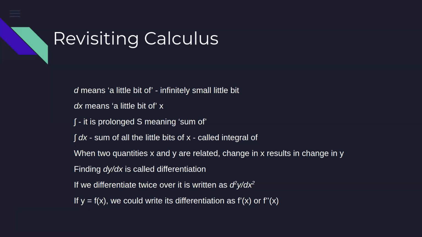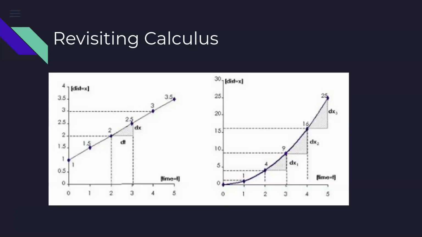And differentiation is finding the change in the value of y with a very little bit of change in x. So if we go back to the previous one, if we are at 2, and if we just move a very small amount, infinitely small amount, what would be change in y? And then we take the change in y, divide that by change in x. That is what the slope or gradient of this line would be at this given point. And why we are saying at this given point? Because that value would go on changing along the curve. Okay.